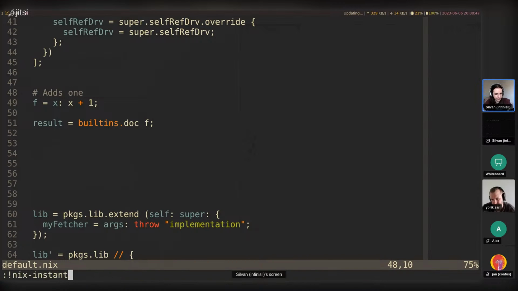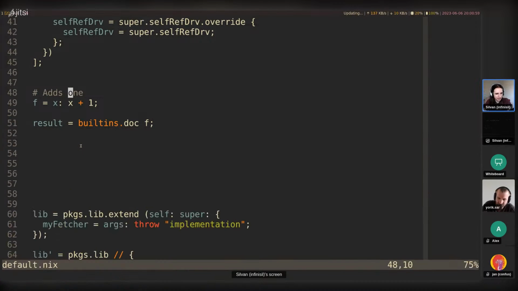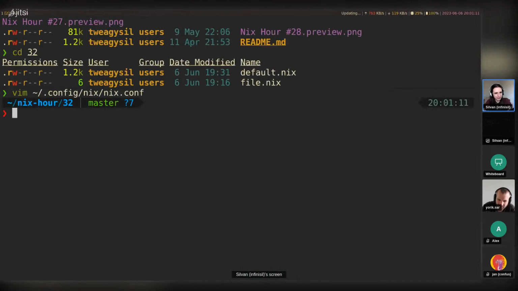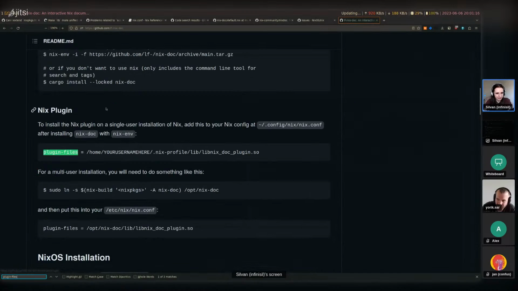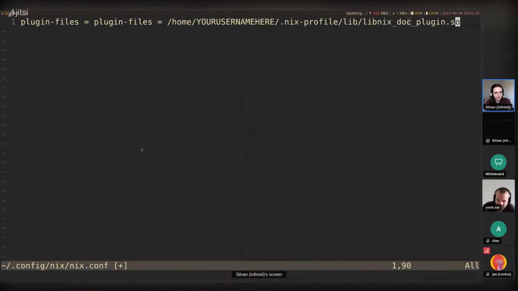And let's do a nix-instantiate --eval of the current file. It's a lambda again. Let's use the hacky trick. Did you mean diff? So that did not work, apparently. Now that's not great, but I think that solves. Oh, actually, no, we didn't add it to the Nix file down here yet. Yeah. So plugin files. This should work, I believe.